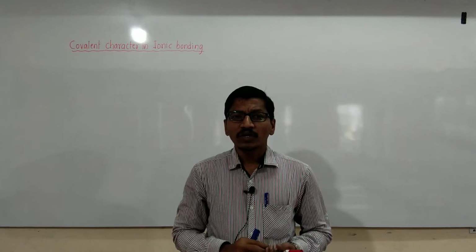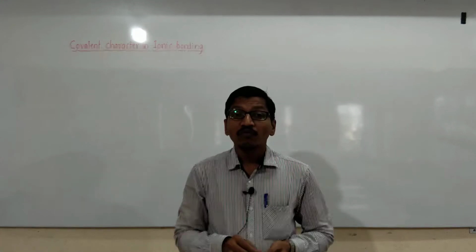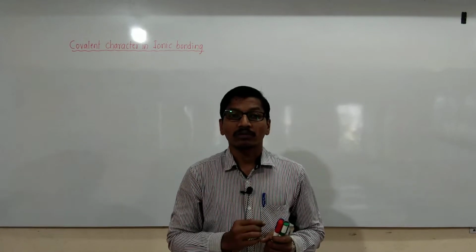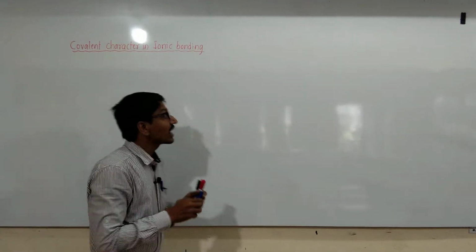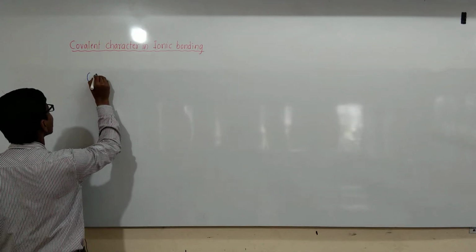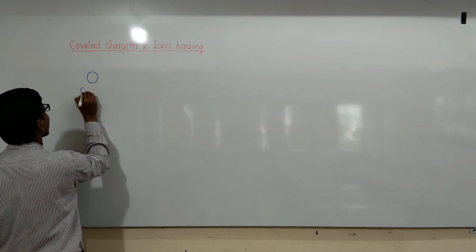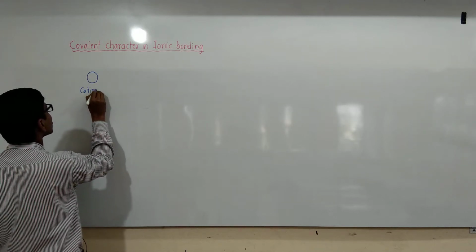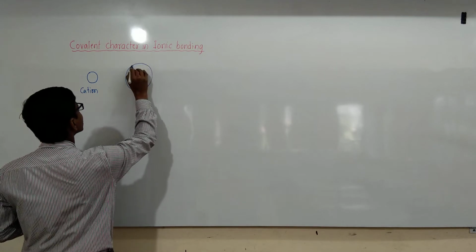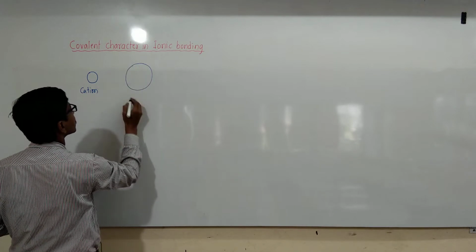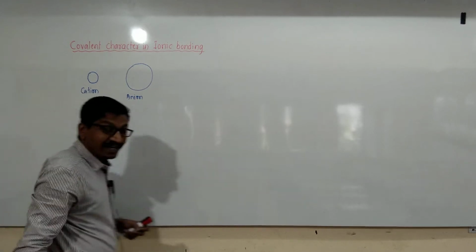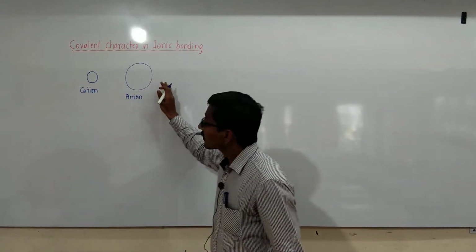And this was explained when a cation approaches an anion. Cations are generally smaller in size. This is the cation, and this is the larger size anion.